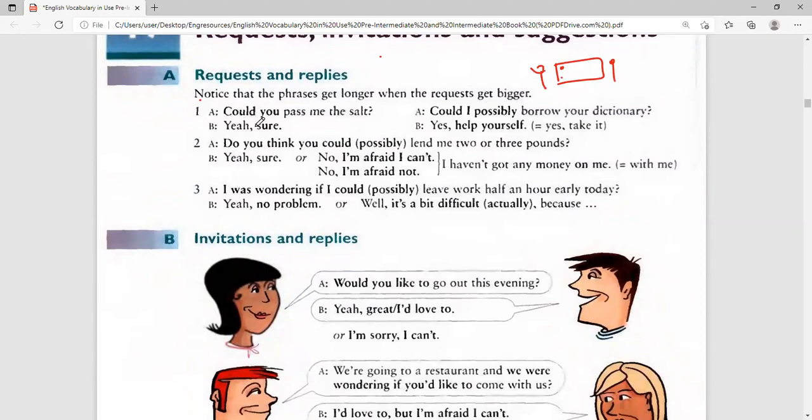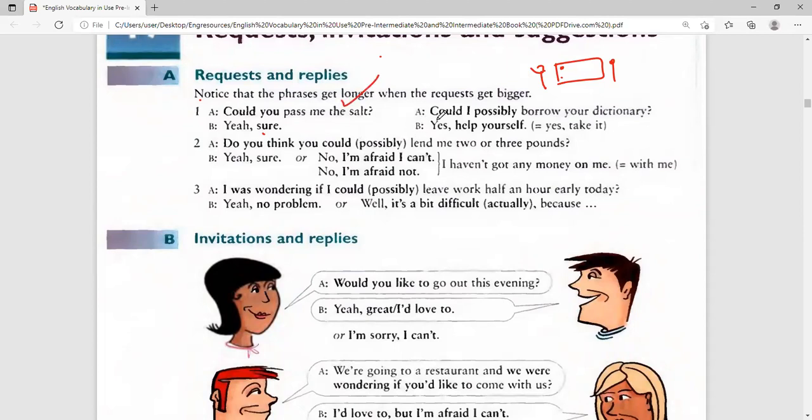So you see, could is a very polite word. Could you come tomorrow? Could you pass me the salt? Could you pass me that salt? Excuse me, could you pass me that salt? Very polite. And the person sitting there will say, yeah, sure. And remember, sure is like, oh, yes, yes. Not sure, like, are you sure? No. Could you help me with your pen? You say, yeah, sure. Meaning, okay, it's okay. This is only salt in a restaurant.